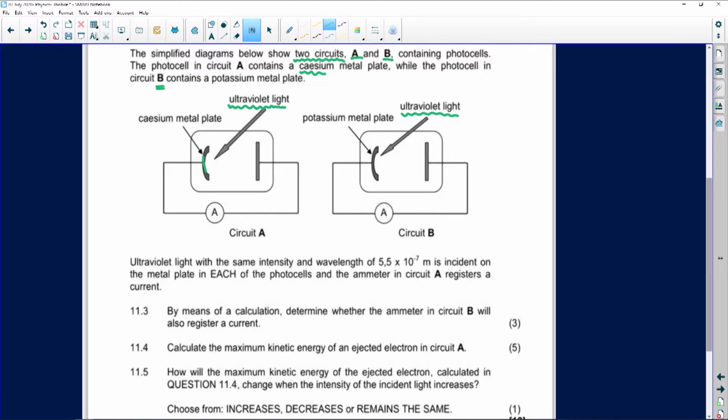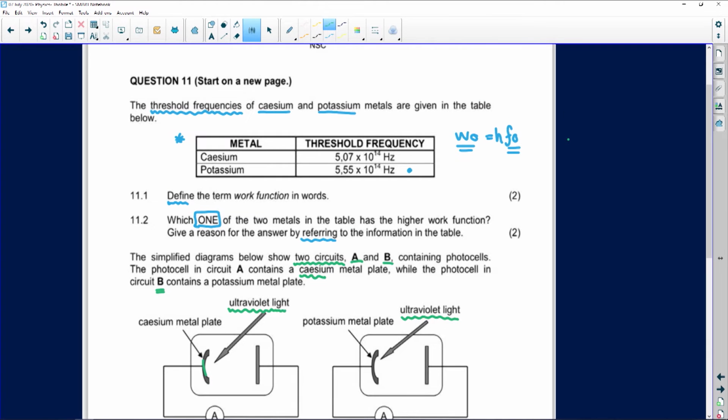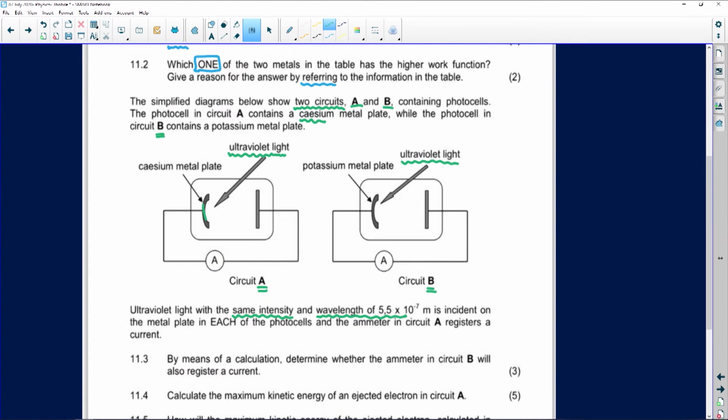Then they're telling us that ultraviolet light with the same intensity, so both for circuit A and for circuit B, they are using the same intensity and the same wavelength, right? But remember, when we look at the threshold frequency between cesium and potassium, it is different. But the frequency that they're using from the ultraviolet is the same. Keep that in mind. The wavelength is also the same. It is incident on the metal plate in each of the photocells, and the ammeter in A registers a current.